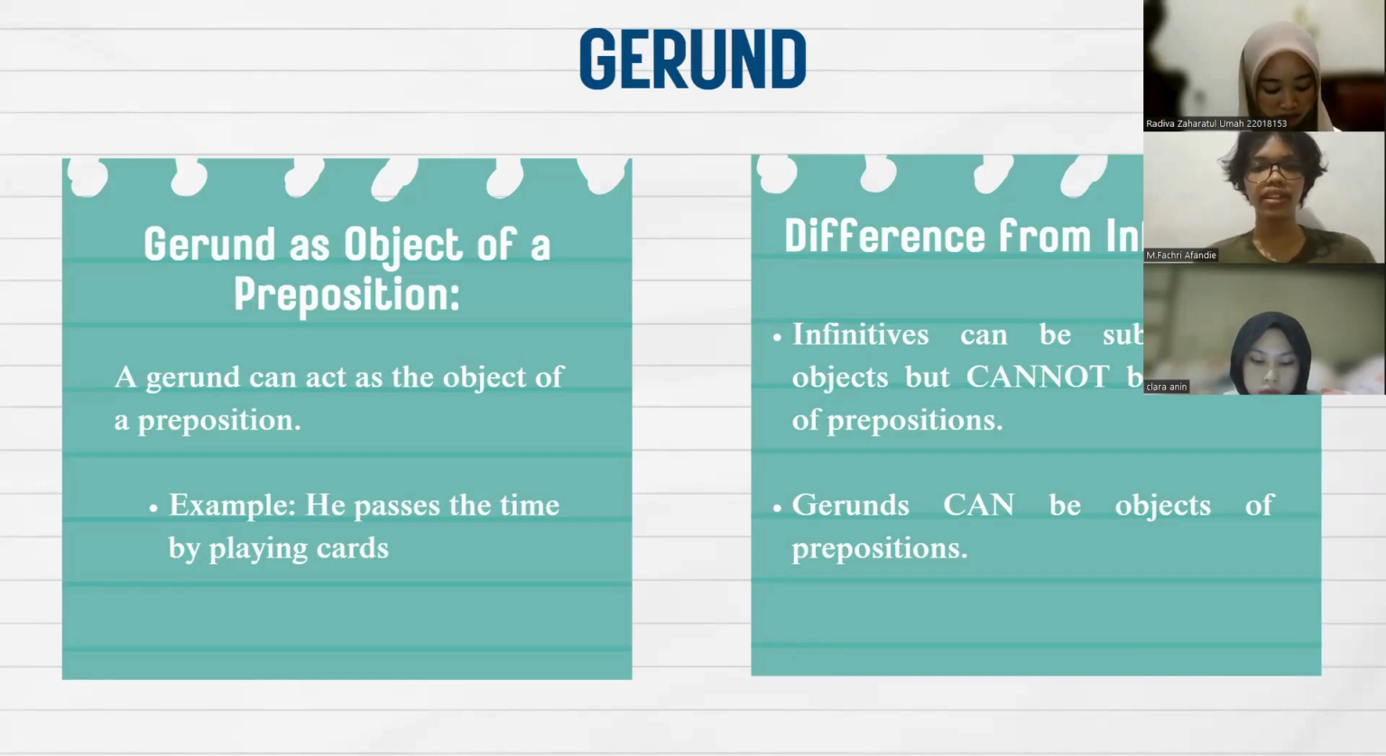And next is gerund as an object. A gerund can also act as the object of a verb. For example, he enjoys swimming. In this case, swimming is the object of the verb enjoys. And the last one is gerund as an object of a preposition. A gerund can also be the object of a preposition. For example, she is good at swimming. Here, swimming is the object of the preposition at.